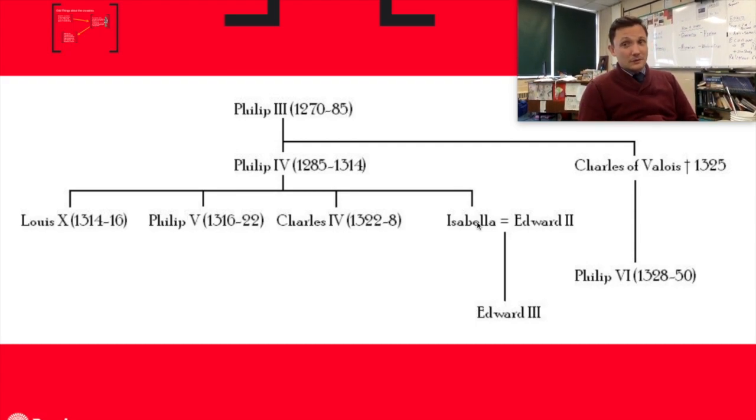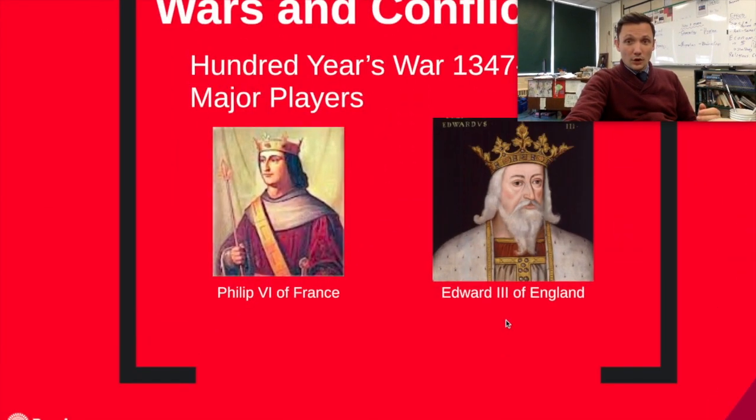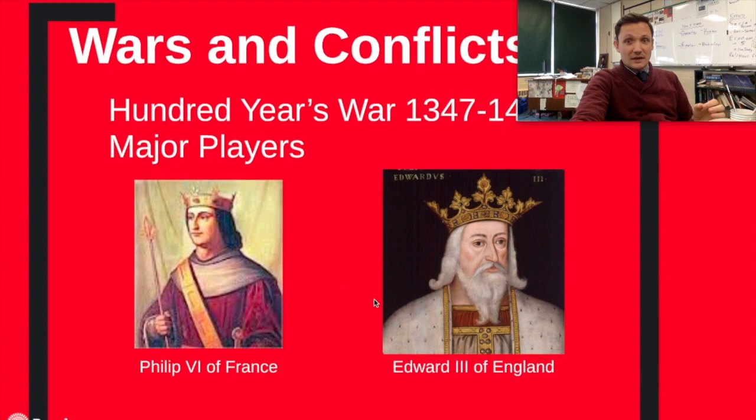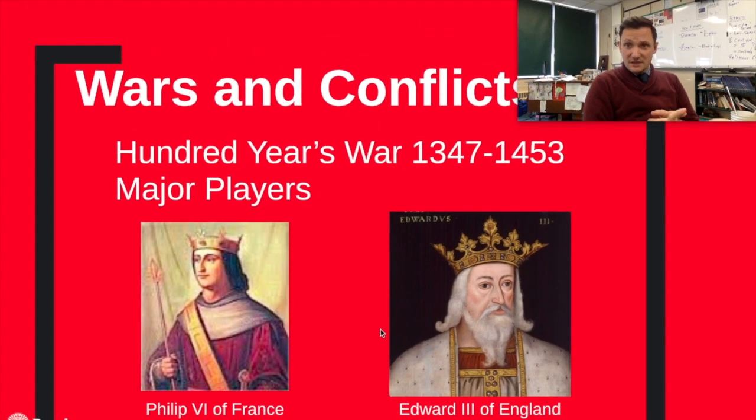But here's the problem. Isabella is married to the current leader of England, and their child is Edward III. And when they die, Edward III became King of England. So the problem is that the French and the English are going to start a war based off these two guys, okay? The major players in it are Philip VI of France and Edward III of England, right?